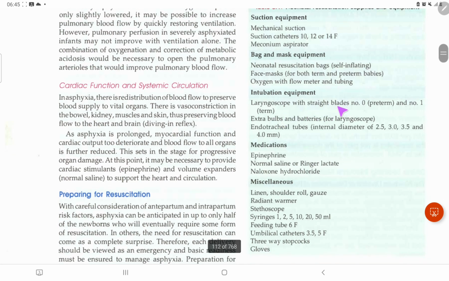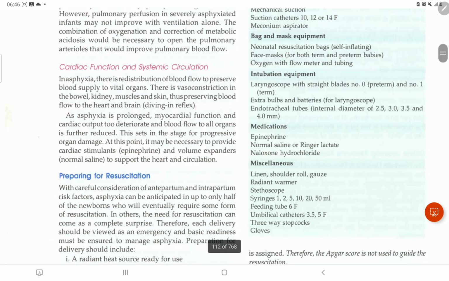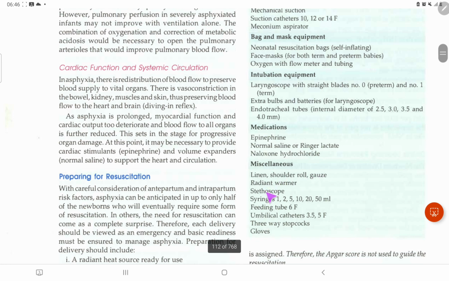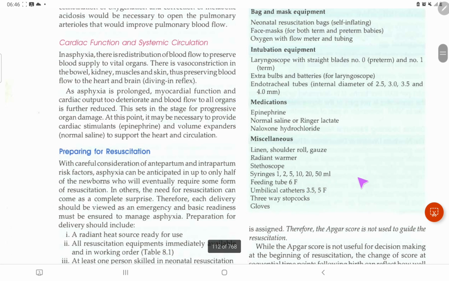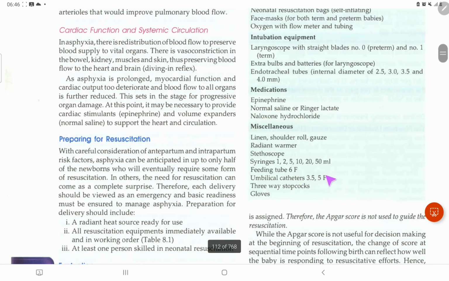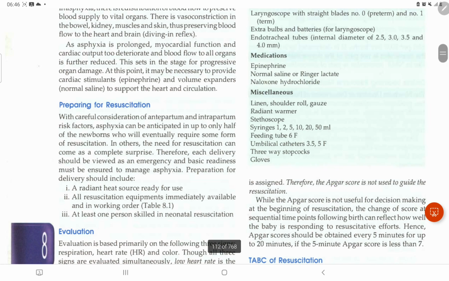We have a laryngoscope with straight blades, number 0 for preterms and number 0 for term babies, extra bulbs and batteries for the laryngoscope, endotracheal tubes with internal diameter of 2.5, 3.0, 3.5 and 4.0 mm. Medications: we have to use epinephrine, normal saline, and naloxone hydrochloride. Miscellaneous: shoulder roll, gauze, light and warmer, stethoscope, syringes 1, 2, 5, 10, 20, 50 ml, feeding tube 6F, umbilical catheter 3.5, 5F, 3-way stopcocks and gloves.